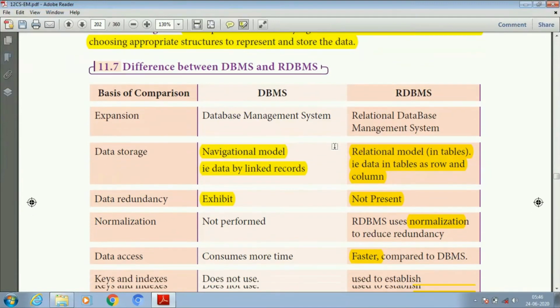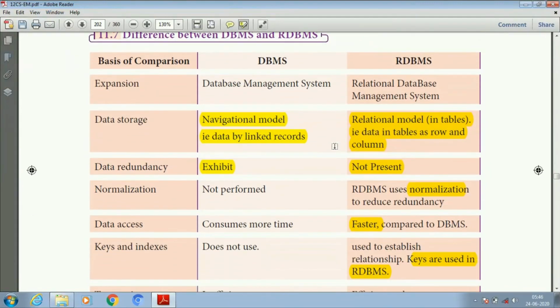Next one is the difference between DBMS and RDBMS. DBMS means database management system, and RDBMS means relational database management system. In DBMS, data are stored in the navigational model, meaning the data is stored in the form of records. In the relational model, data are stored in tables as rows and columns.